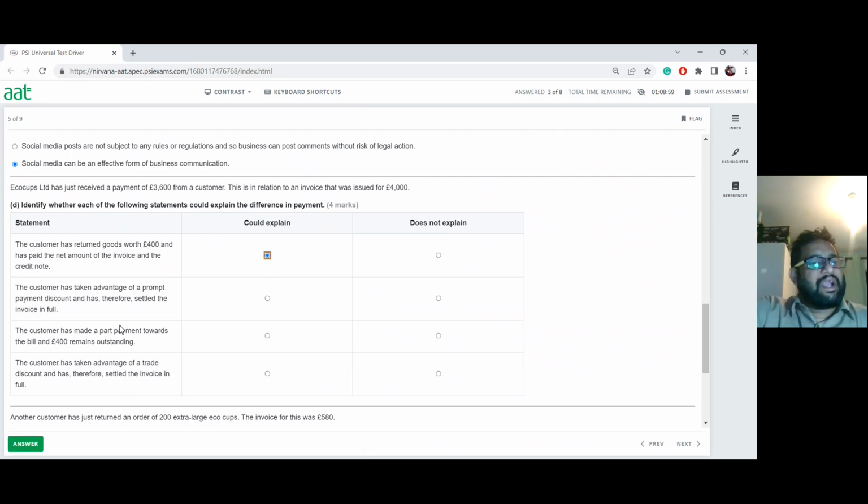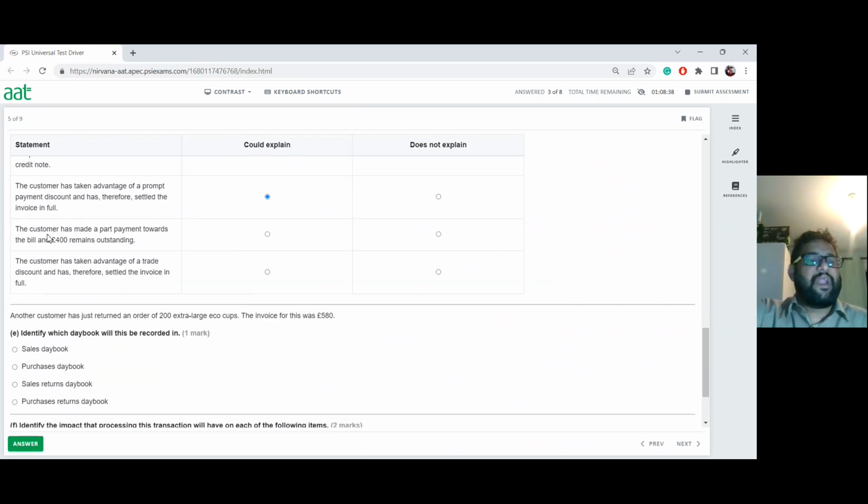What about the next one here? Customer has taken advantage of prompt payment discount, has therefore settled the invoice in full. Yeah, could be as well, isn't it? Because if I've given them a 10% prompt payment discount, the customer removes that 10% and pays the rest. And all we have to do now is send them a credit note to acknowledge the prompt payment discount. So that could be explaining it.